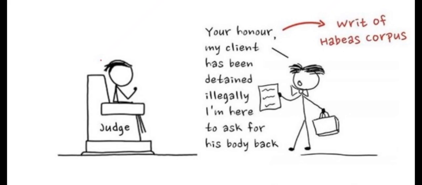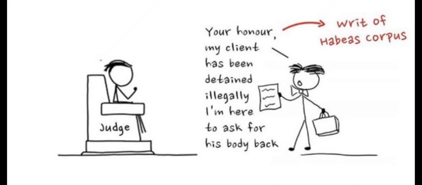By using habeas corpus, we can secure ourselves. This is one type of personal liberty. Habeas corpus is a bulwark of the individual's liberty. We can secure ourselves using habeas corpus against arbitrary detention, and arbitrary detention means illegal detention. The court can give directions or issue writs against any person to produce the detained person before the court.